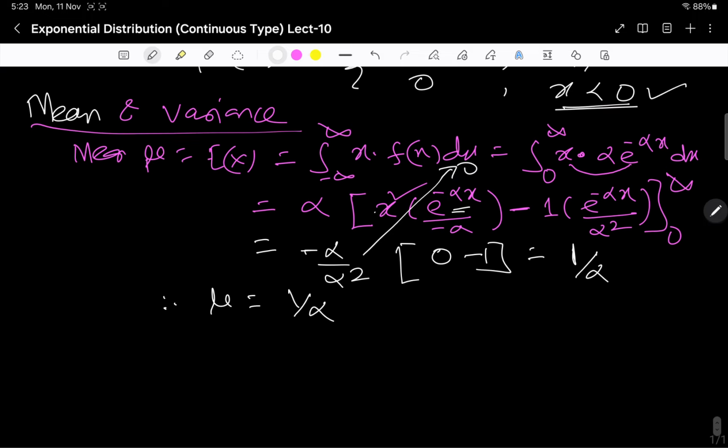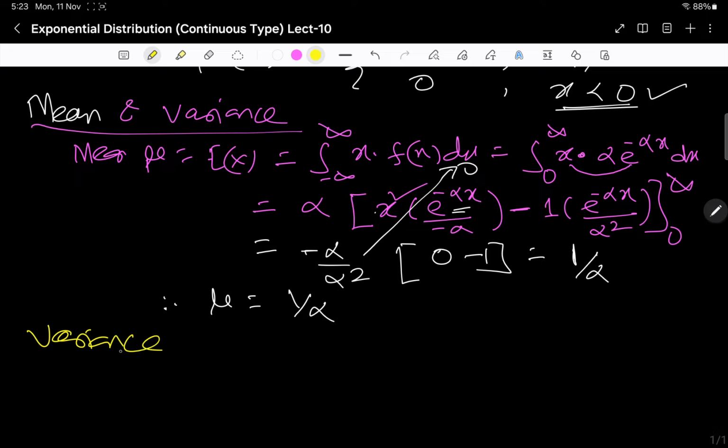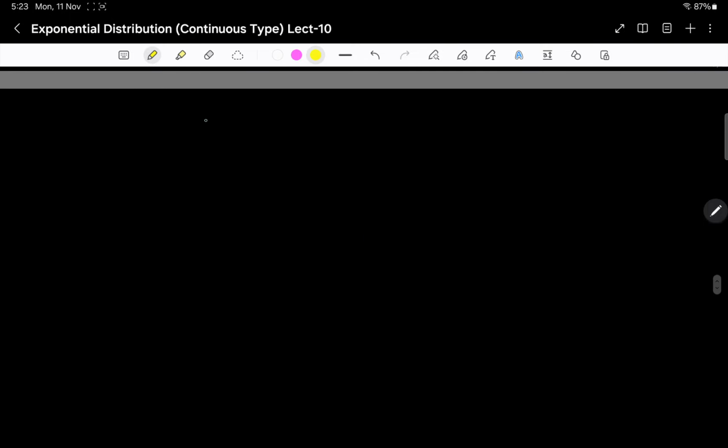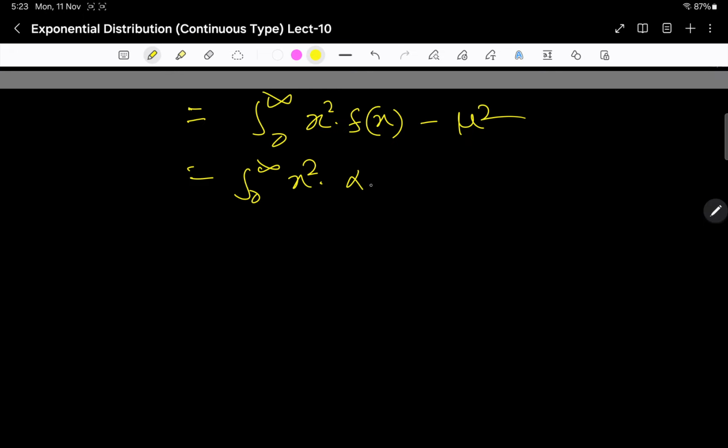Now coming to the variance of this distribution. What is the variance of this distribution? Variance, as you know, variance of x or your sigma square is the expectation of x minus mu whole square, which is again the expectation of x square minus mu square. If you simplify it, this will be equal to the integral 0 to infinity of x square f(x) minus mu square. Mu you got earlier, so this is equal to 0 to infinity x square alpha e to the power minus alpha x minus mu square.